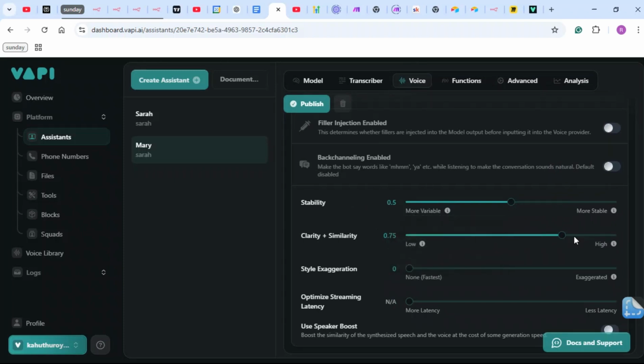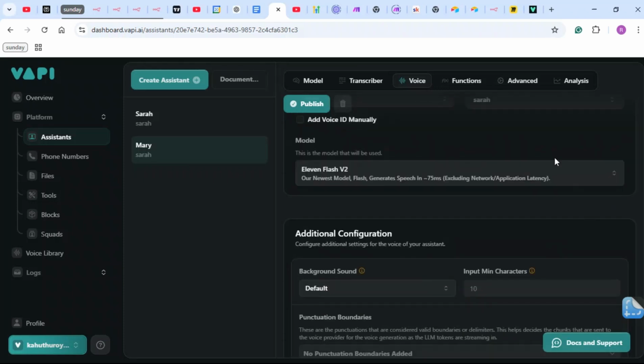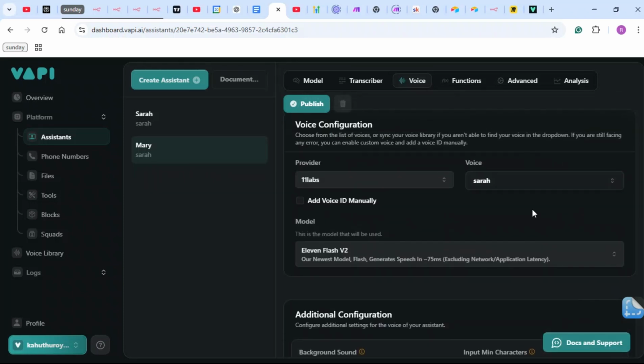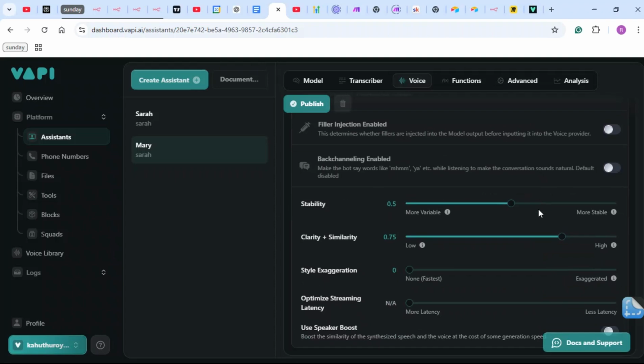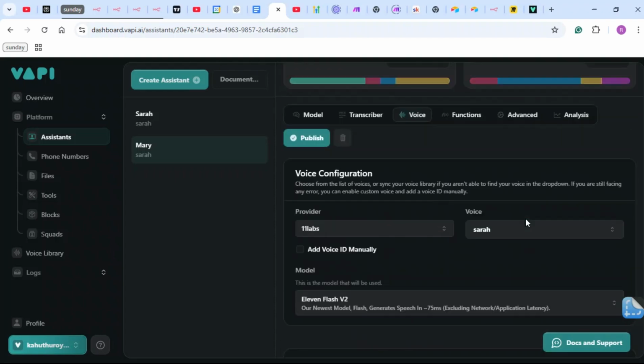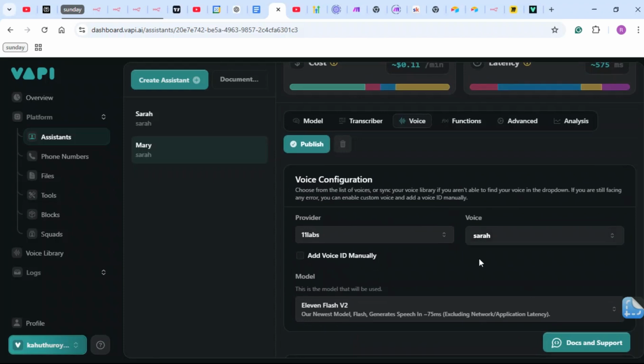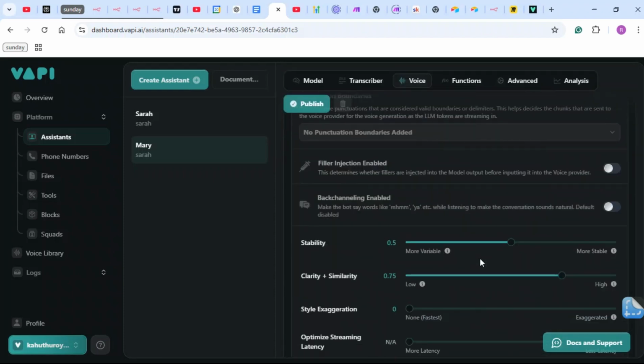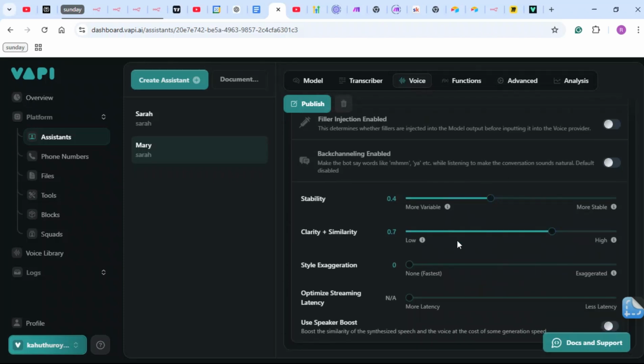I basically play around with this with the voice assistant that I have chosen, and you can do the same. I like using Sarah because it has human-like language, and she is also pretty clear. I just like leaving this around 7 and this around 4, but you can play with this.